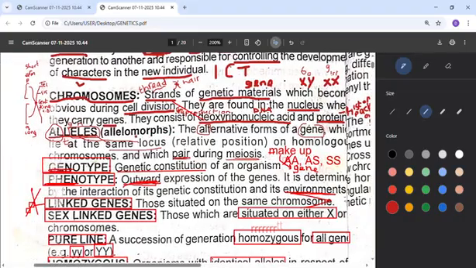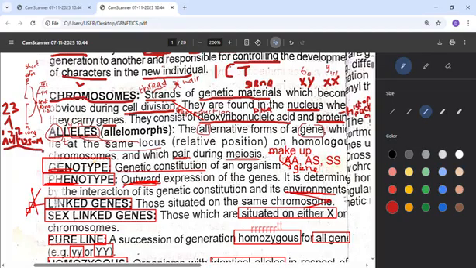Now, another thing about chromosome is that we have 23 pairs of chromosome. For every human being, there are 23 pairs of chromosome. One pair is called the sex chromosome. It's the one that will determine if someone will be a boy or a girl. But the remaining 22 pairs are the autosomes. So these 22 autosomes are the ones that will determine other genes, other characters.